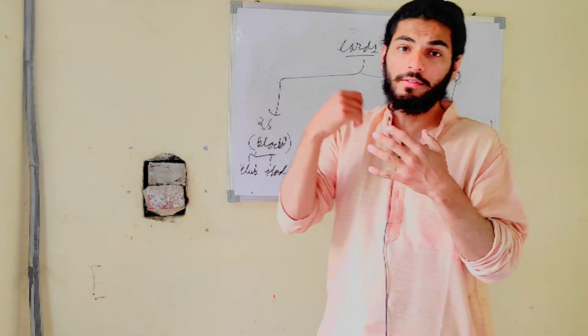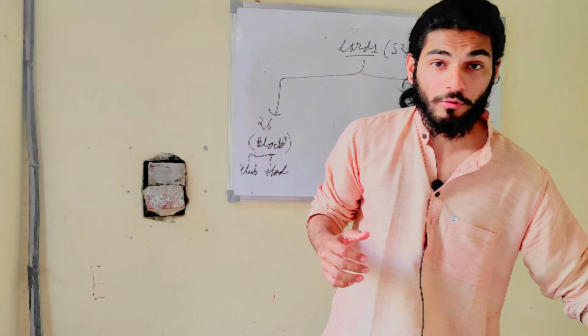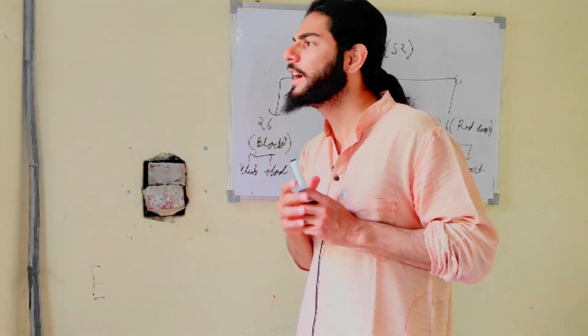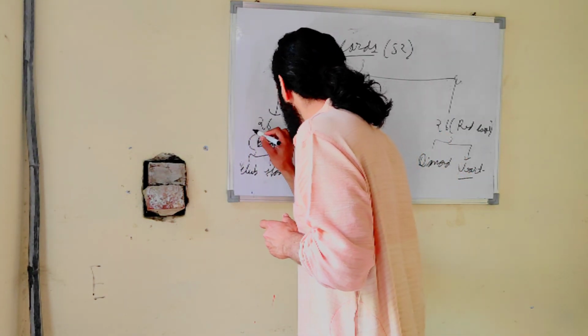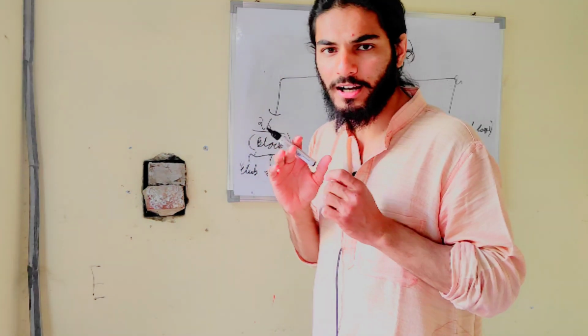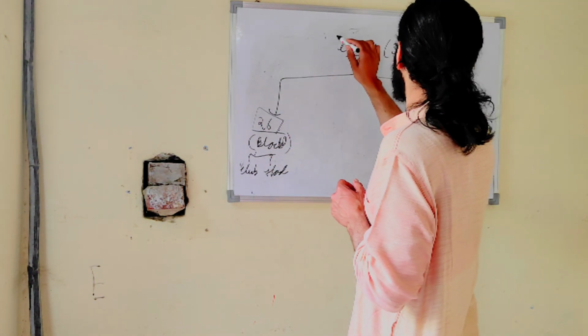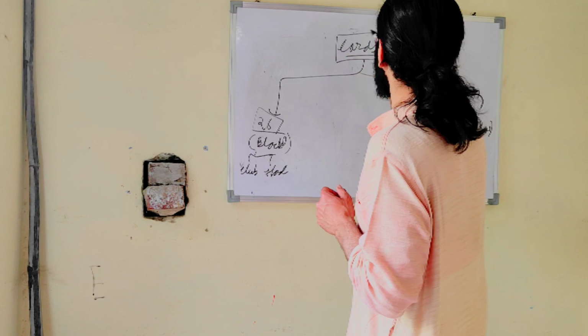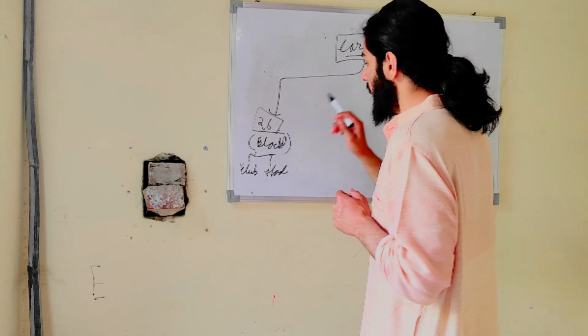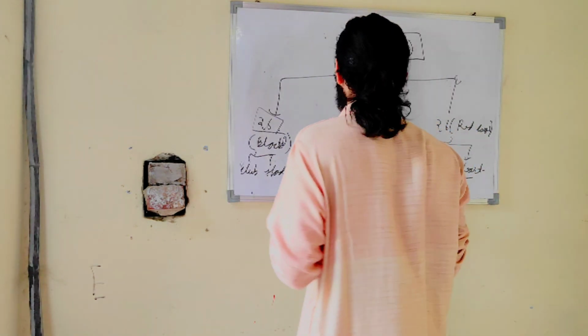If someone asks you what is the probability of getting a black card, you will answer by finding how many black cards we have. We have 26 black cards, and the total number of cards is 52. So what is the probability?